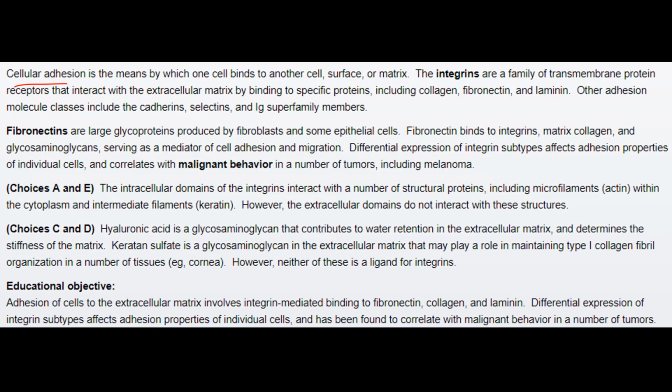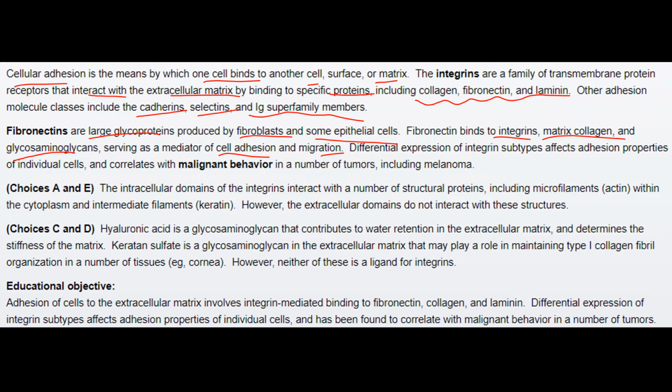So cellular adhesion is the means by which one cell binds to another cell, surface or matrix. The integrins are a family of transmembrane protein receptors that interact with the extracellular matrix by binding to specific proteins, as I told you earlier, collagen, fibronectin and laminin. Other adhesion molecule classes include the cadherins, selectins and Ig superfamily members. Fibronectins are large glycoproteins which are produced by the fibroblasts and some epithelial cells. Fibronectin binds to integrins, matrix collagen and glycosaminoglycans, serving as a mediator of cell adhesion and migration.